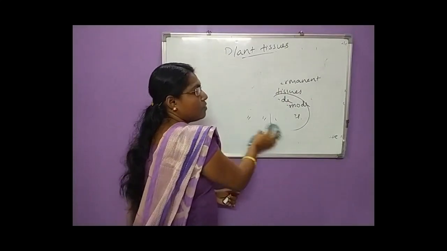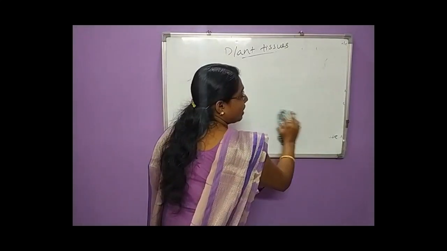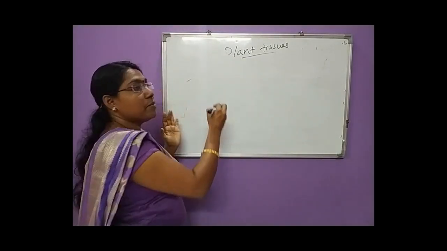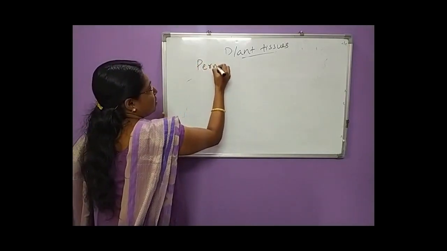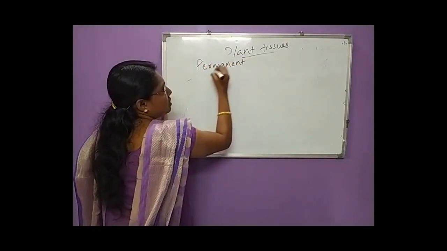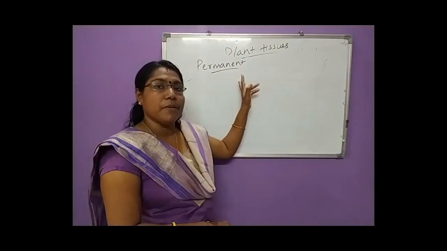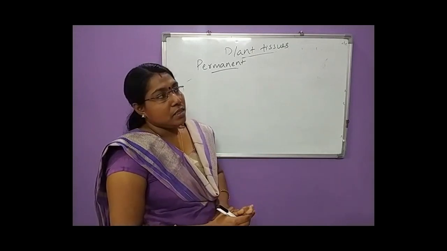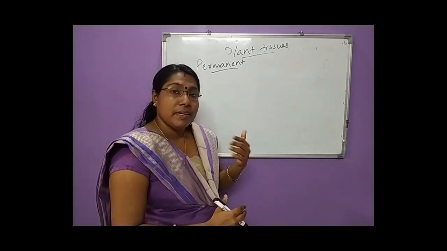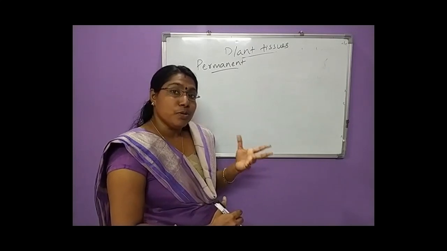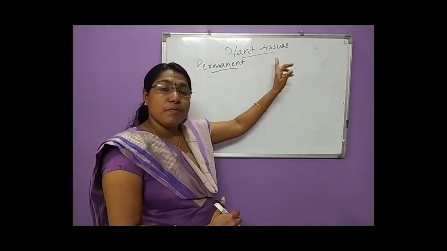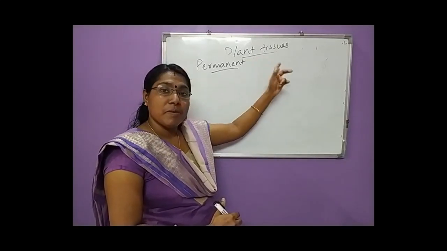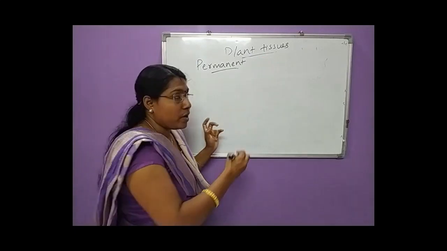Then what is the other type of plant tissues? The other type of plant tissues is permanent tissues, just the opposite of the meristematic tissues. We already studied that the meristematic tissues are actively dividing cells, and they produce new cells. The cells produced by the meristematic tissues become